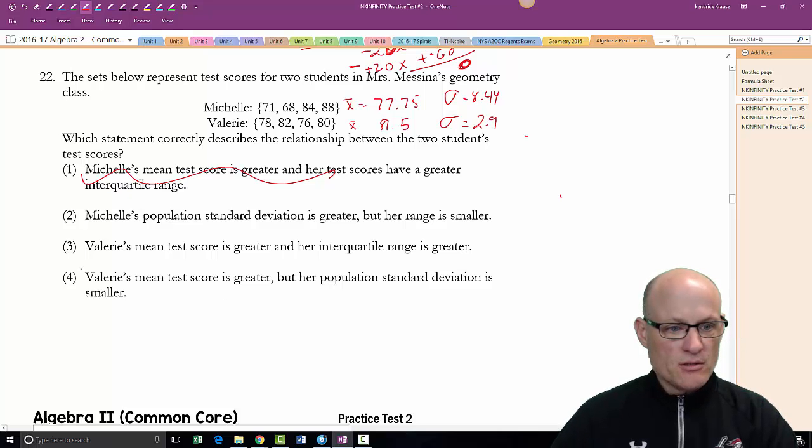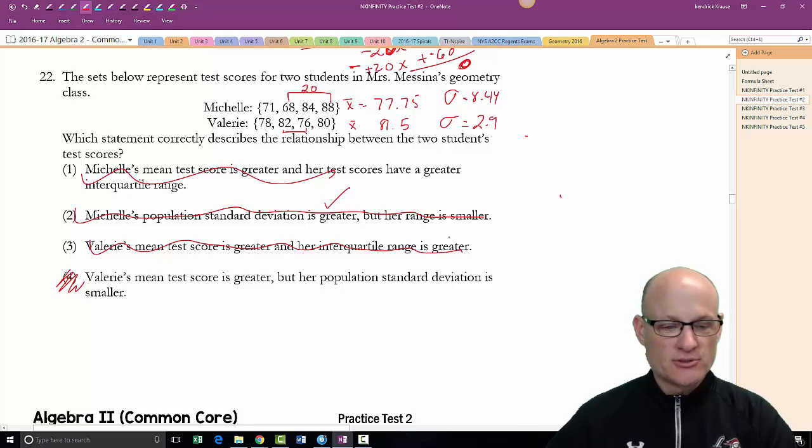Oh, this is the right answer. I didn't finish on this one. Michelle's population standard deviation is greater. That is true. Her range is smaller. Her range goes from 68 to 88. That's 20. This one's range goes from 76 to 82. That's only like 6. So that's not true. I missed the second part. And Valerie's mean test score is higher, but her interquartile range is lower, not higher. It's less spread out. Choice 1.